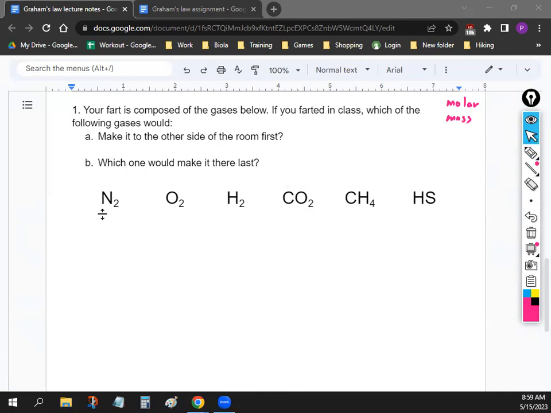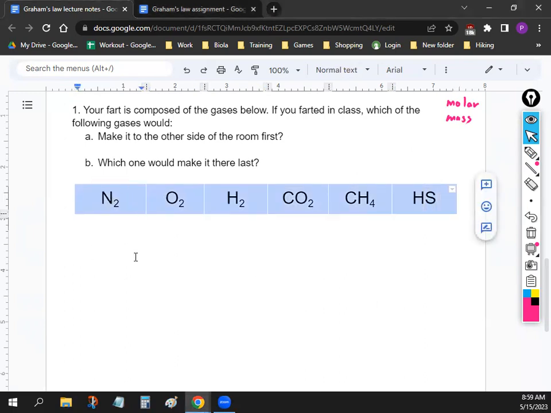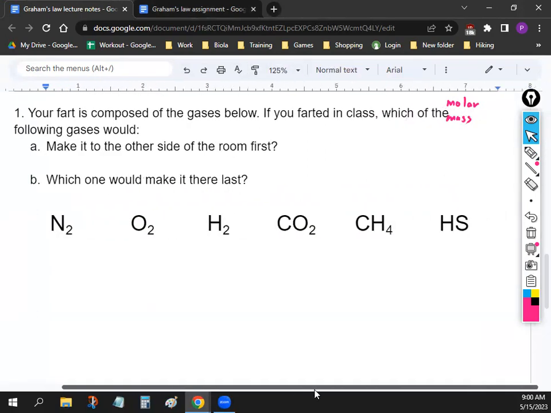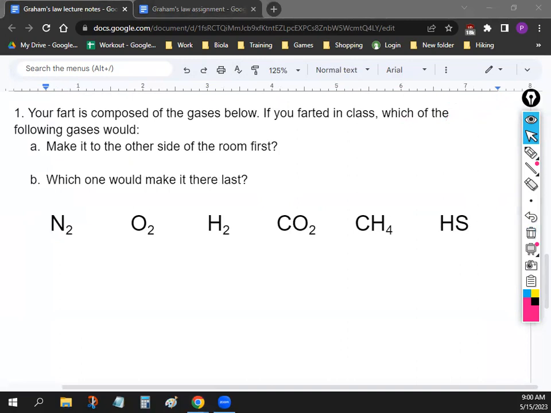Work with the people next to you, and you can split it amongst yourselves, but I want you to find the molar mass of each of these chemicals: N2, O2, H2, CO2, CH4, H2S. Then use those numbers to figure out which gas gets to one side of the room first and which one gets there last.